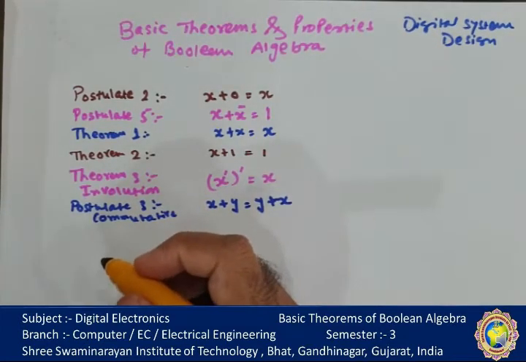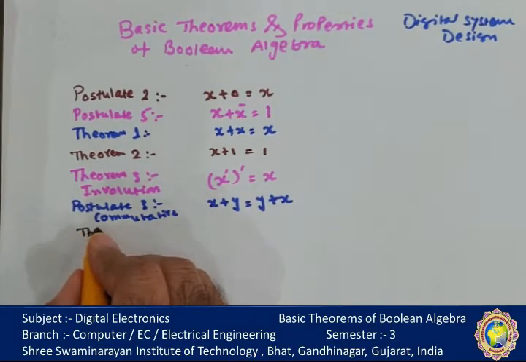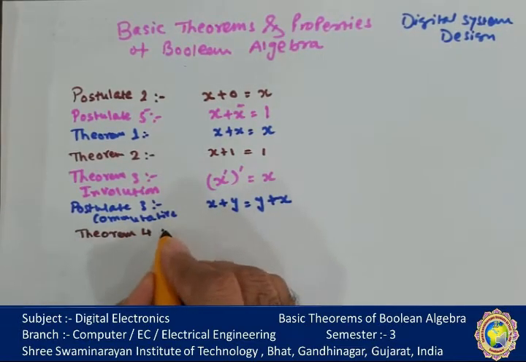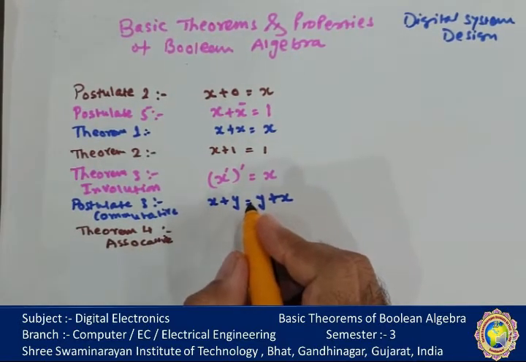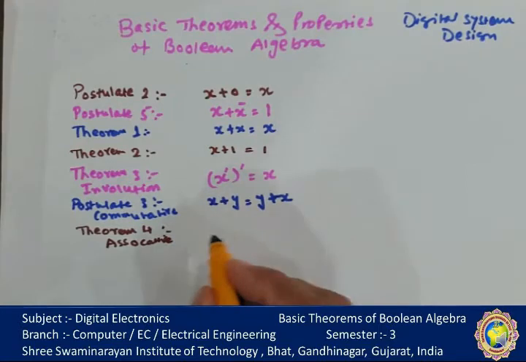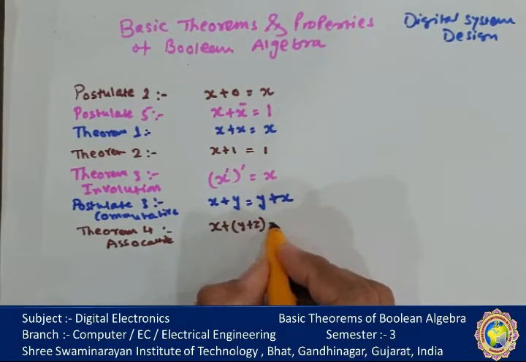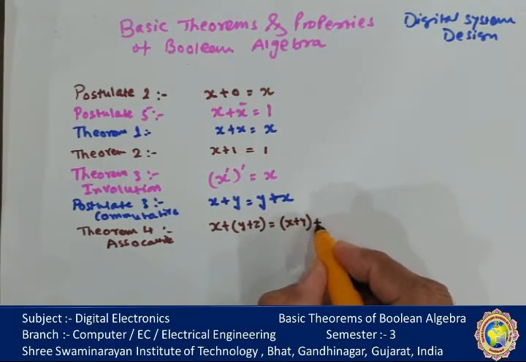Next is the associative theorem, theorem number 4. It is called the associative law. The associative law is with respect to three variables, x ORed with y ORed with z.